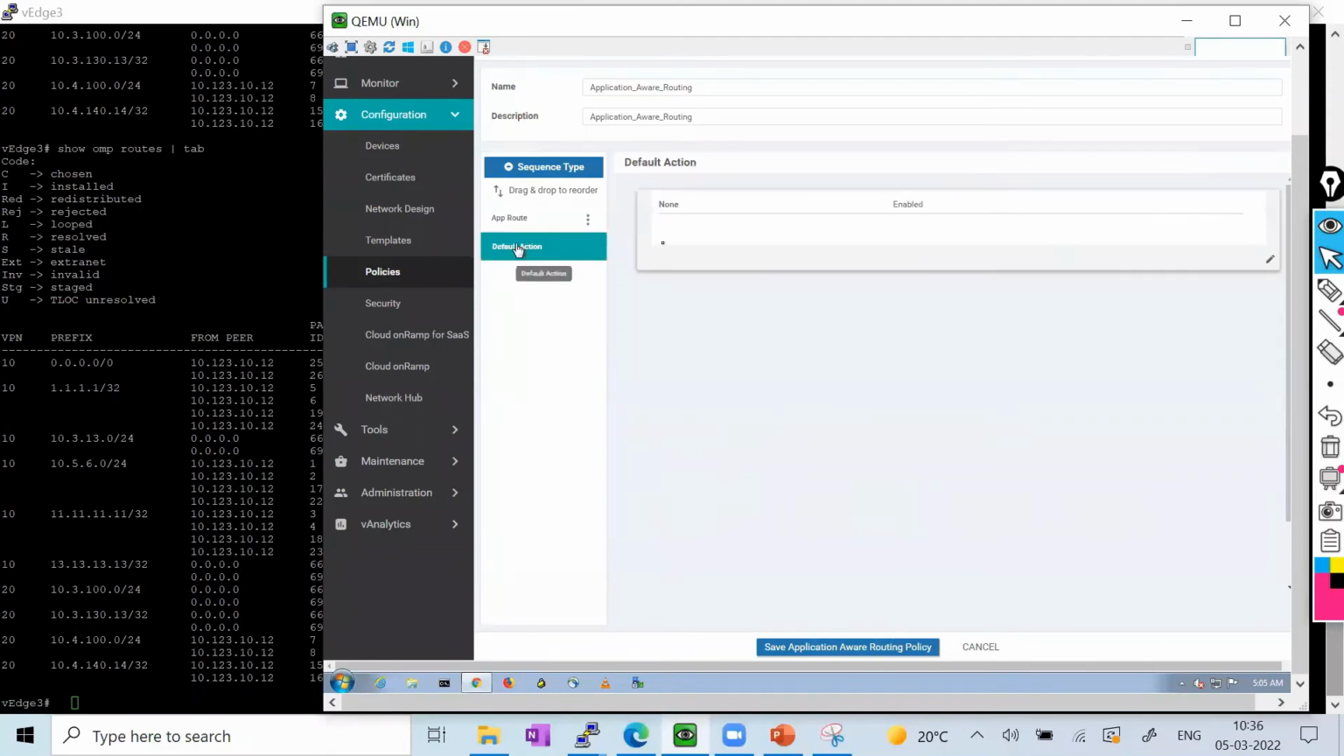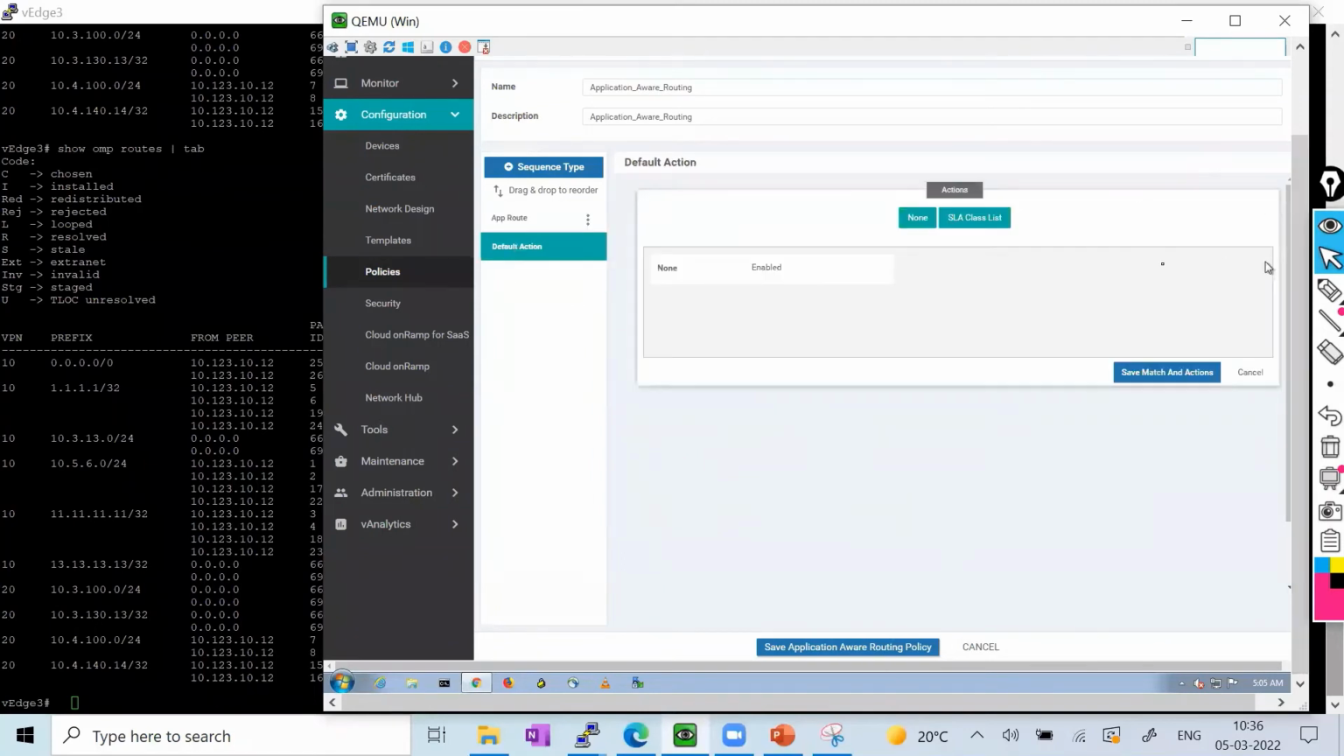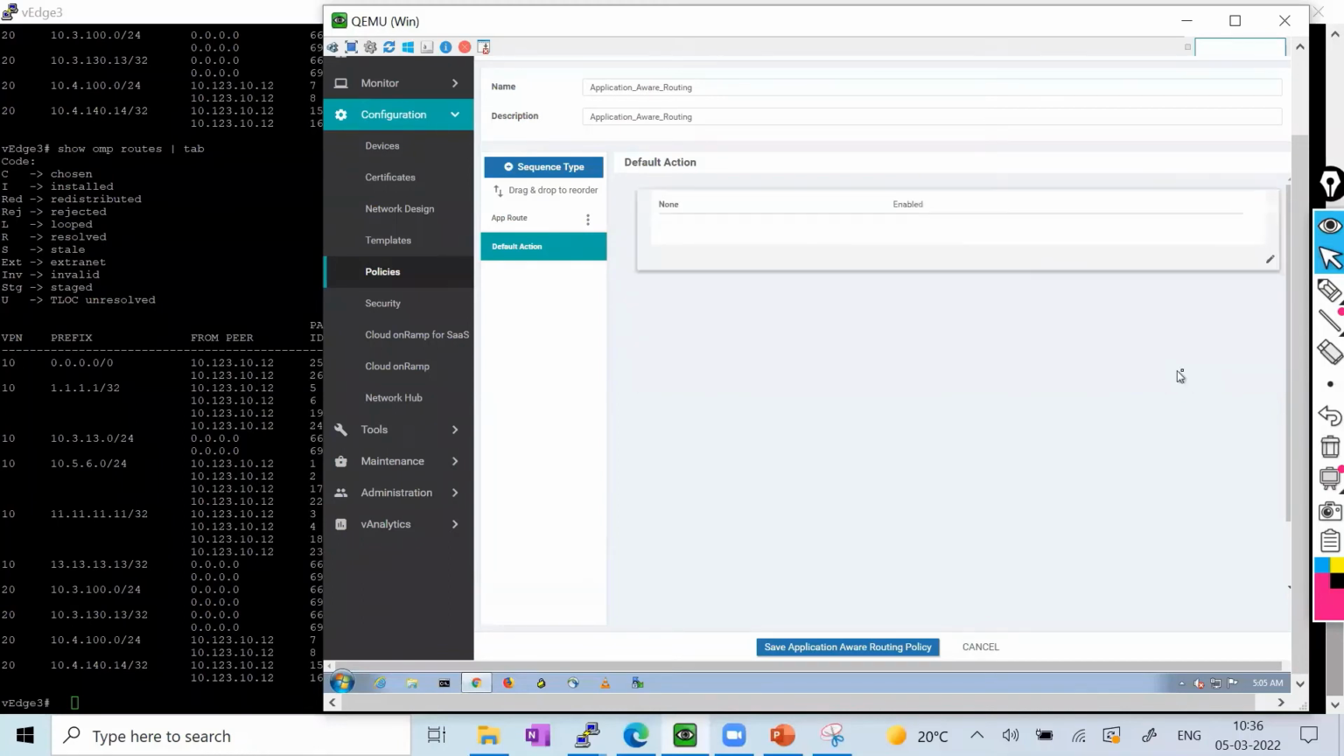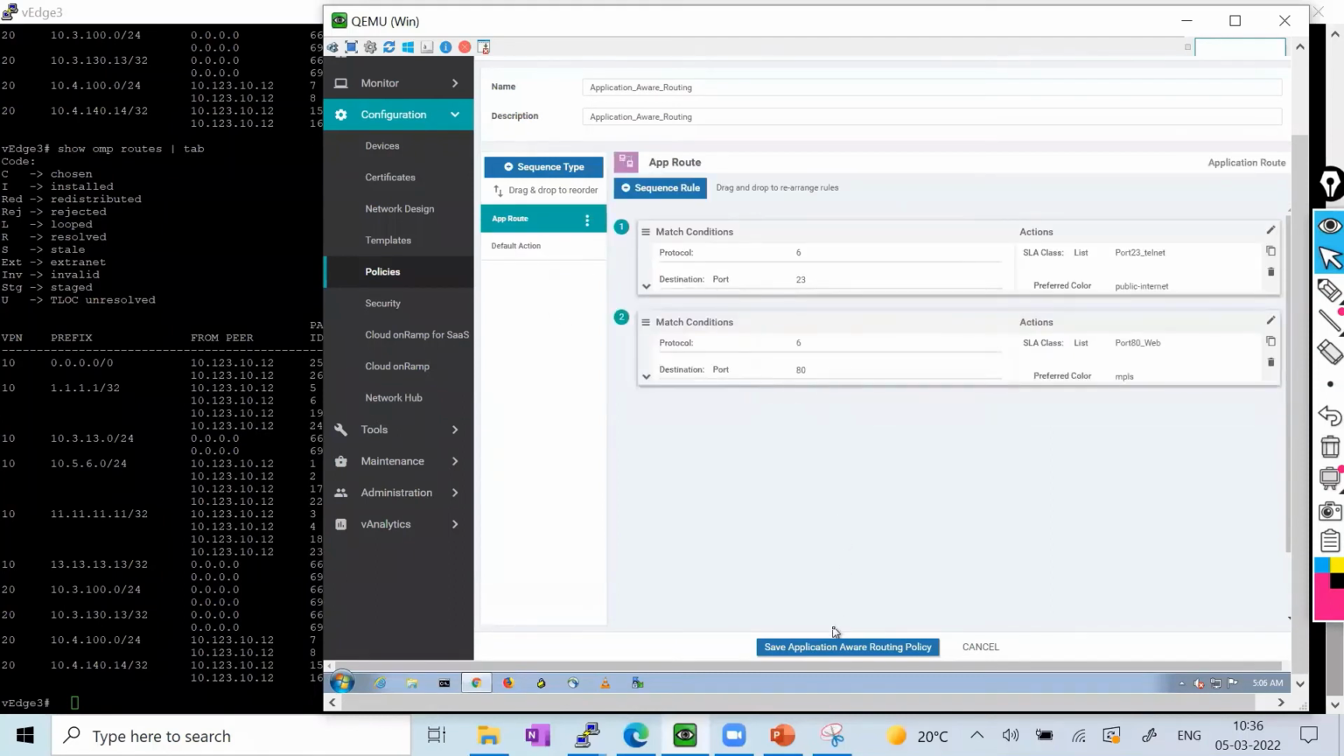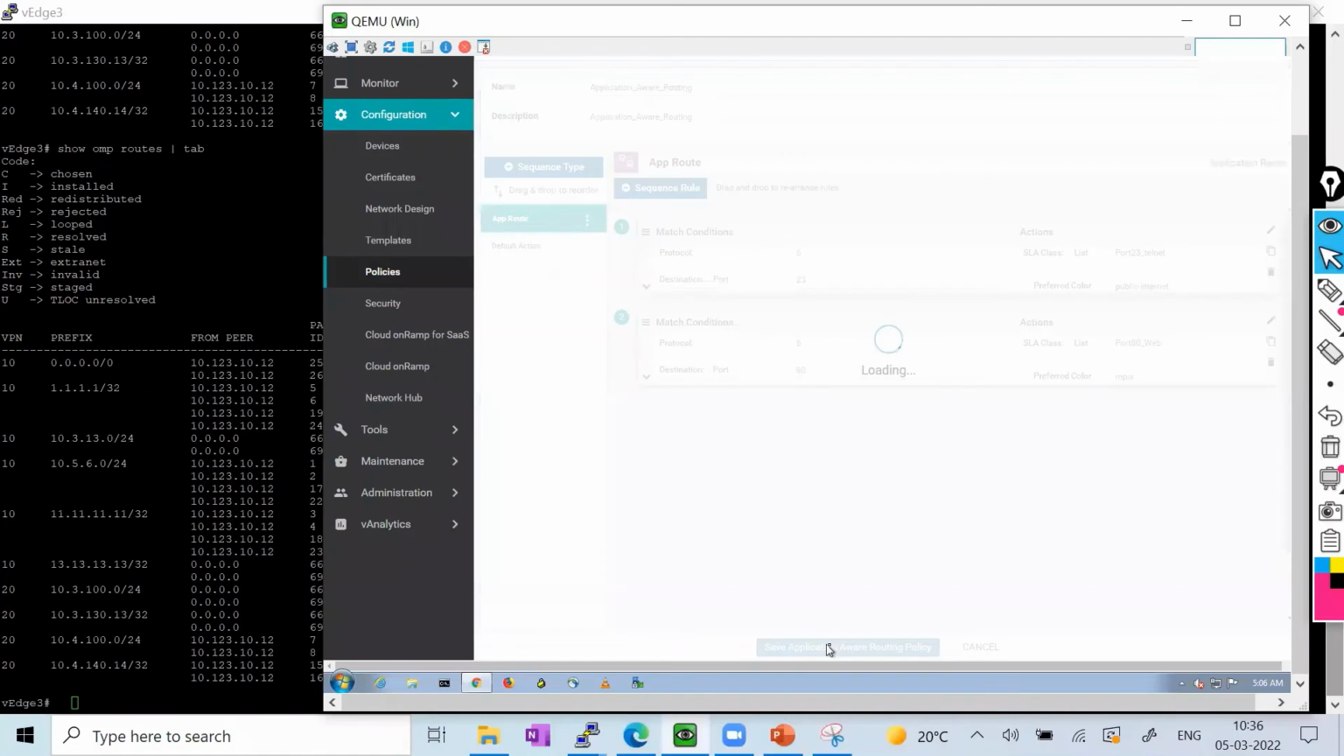In default action, what I'll do, it is already enabled, so no need to do anything. SLA class, none, leave it like the default one. So it is enabled, nothing should be defined. So now I'll just go and save this policy. So this thing has been done.